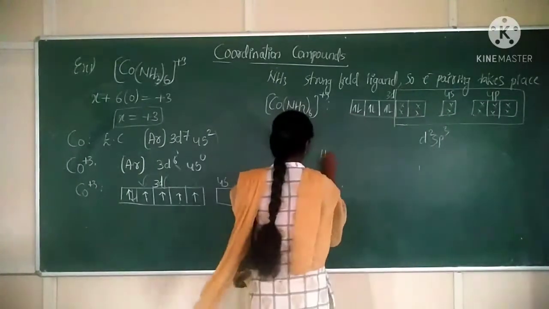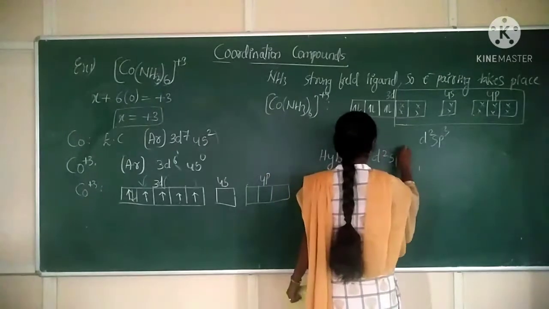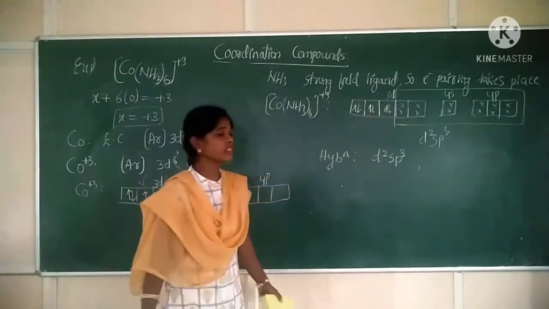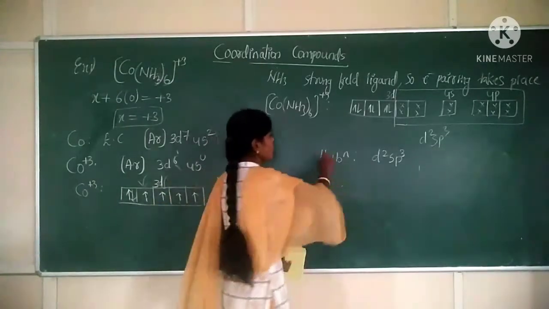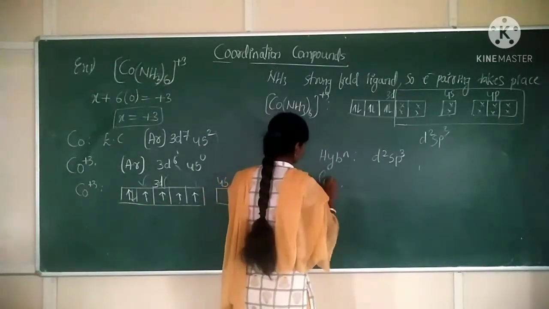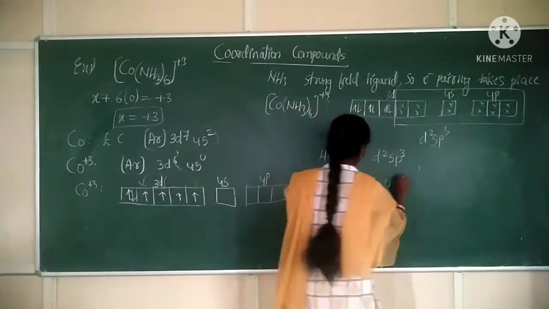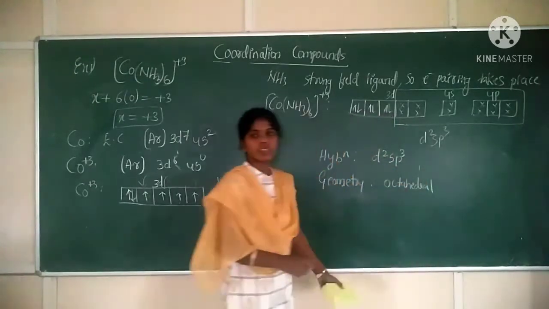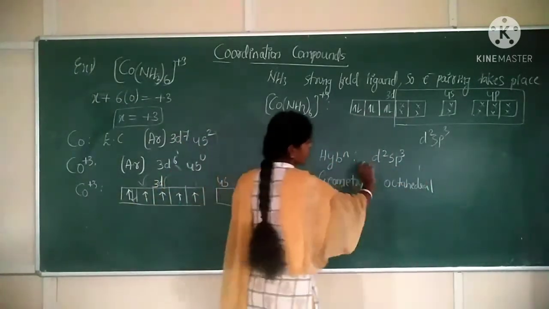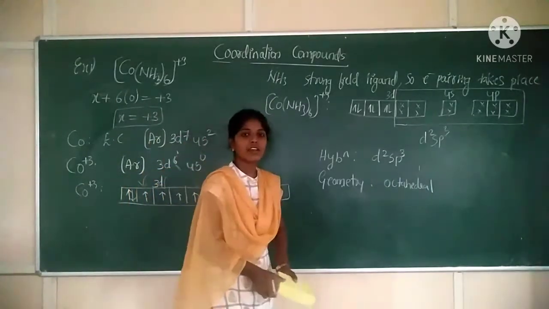Now the hybridization is d2sp3. When hybridization is d2sp3, what will be the geometry? The geometry will be octahedral, correct? Now, which type of complex is it? Inner orbital complex.